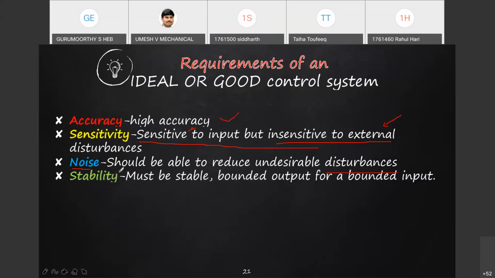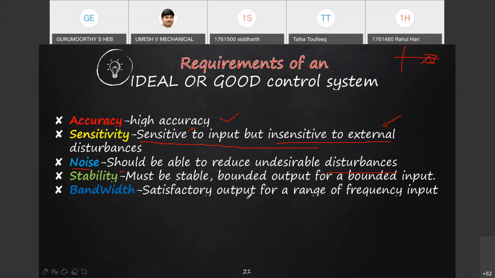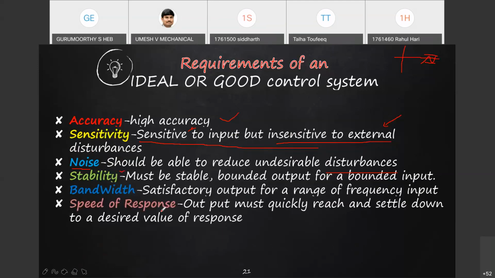As I said, the system must be within the required tolerance limit. It should have satisfactory bandwidth, capacity, and finally speed of response.